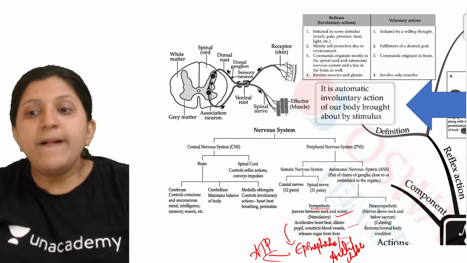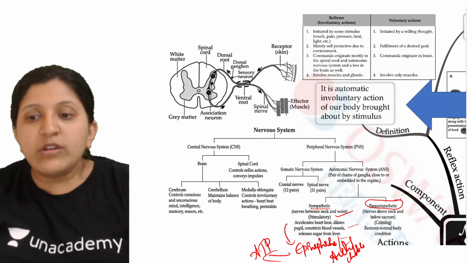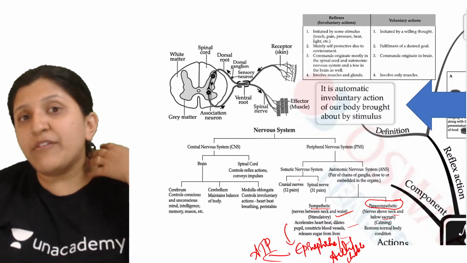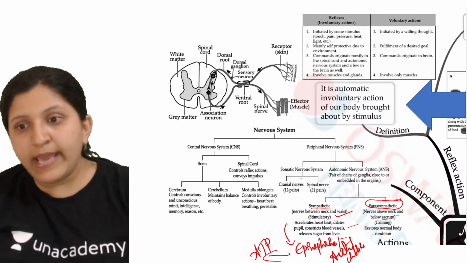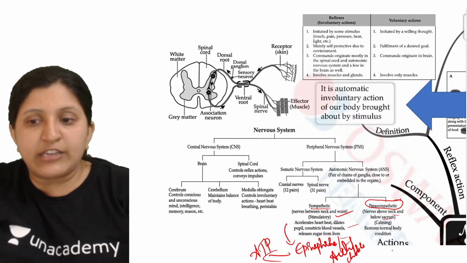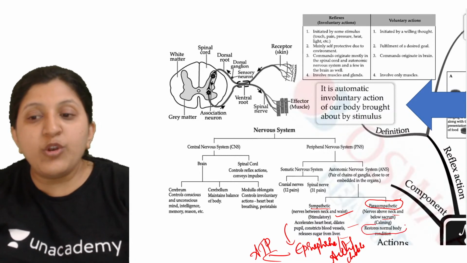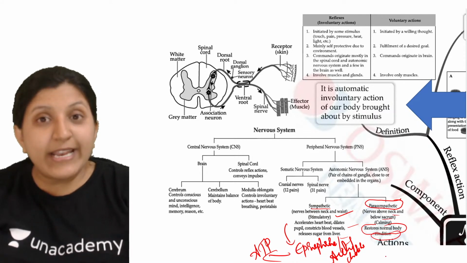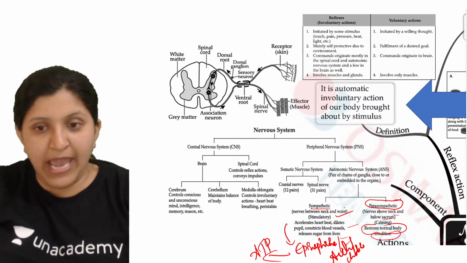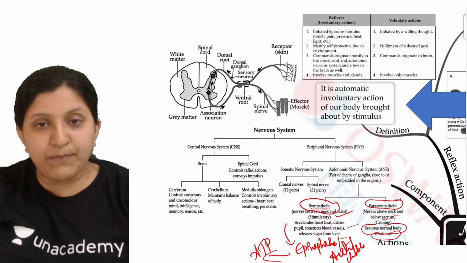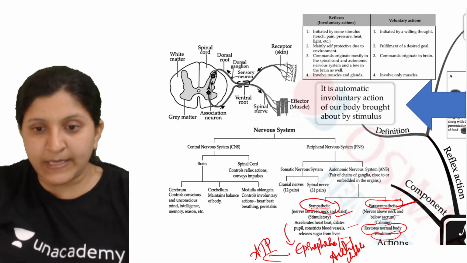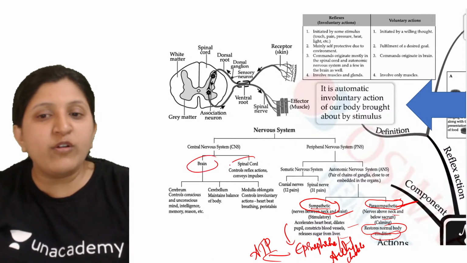So this is possible. Then parasympathetic. Nerves above the neck and below the sacrum. You can find the nerves that are there above the neck and below the sacrum. Those are basically parasympathetic in action. These are restoring the normal body condition, getting your body back to the normal condition after the stimulatory action. Stimulation is done by sympathetic, and bringing it back to the normal condition is done by the parasympathetic.